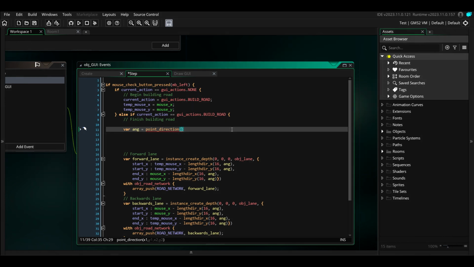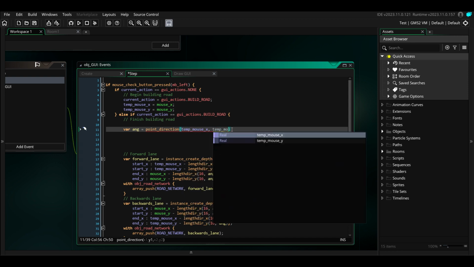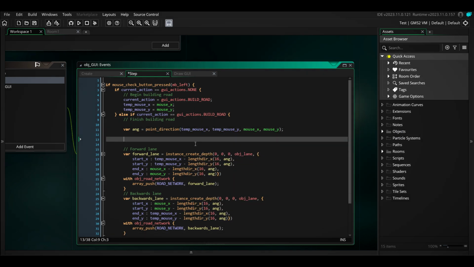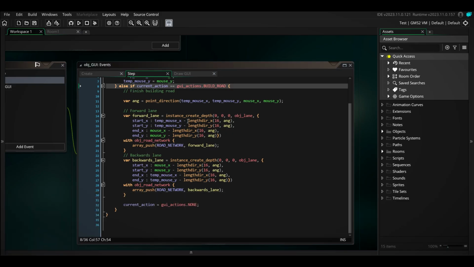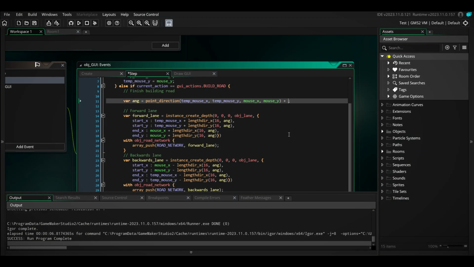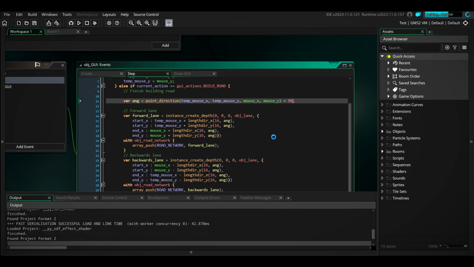So that's lovely. That should work. I keep forgetting to do that. So I think if you just add plus 90, then it should work. Yes, that's beautiful. Okay, great.